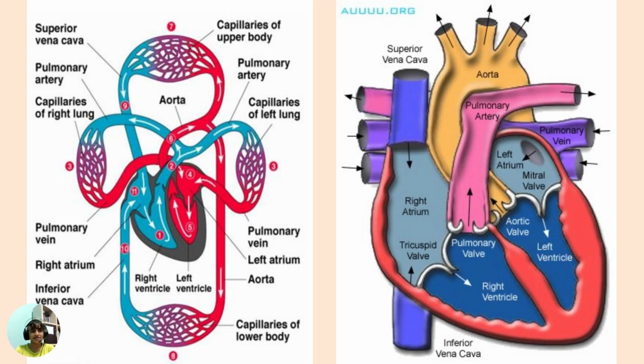Okay, let's see. The superior vena cava and the inferior vena cava carry the deoxygenated blood from the various parts of the body to the heart. From the heart, the pulmonary artery carries deoxygenated blood to the lungs.